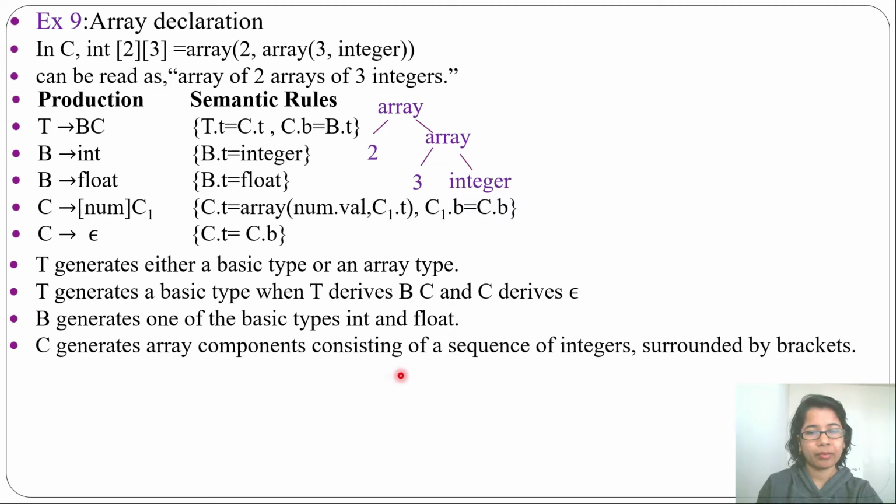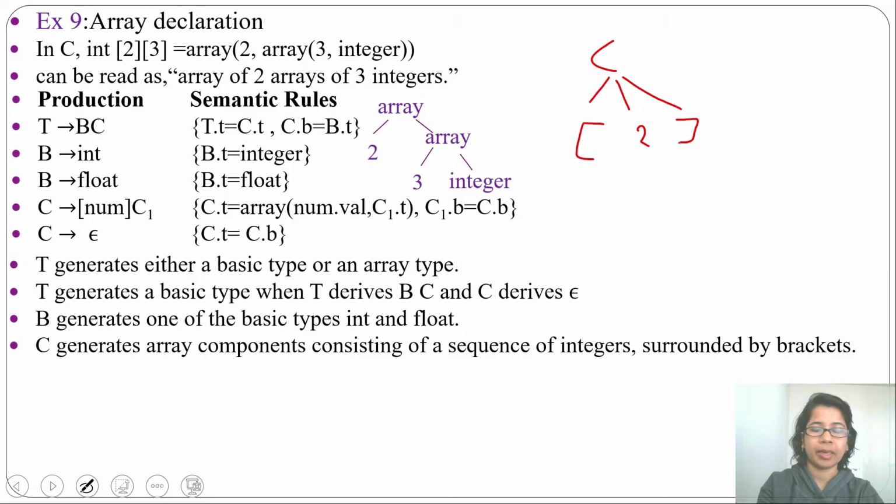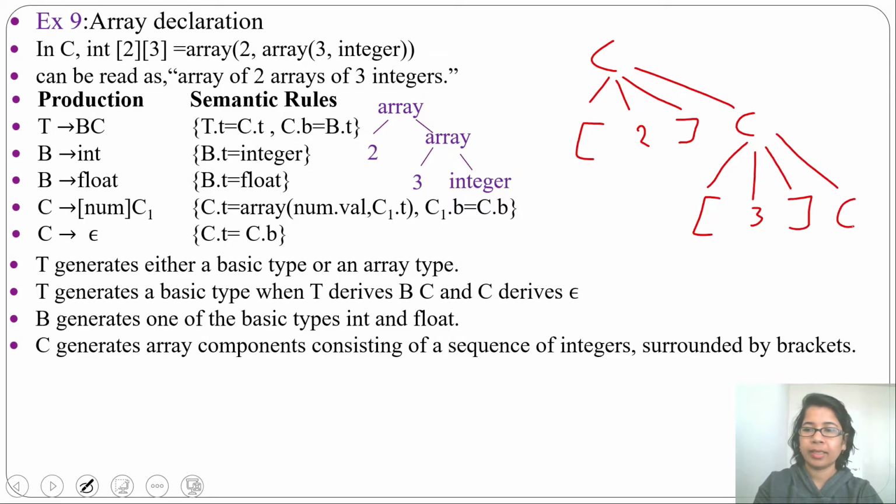C generates array component, which consists of a sequence of integers surrounded by brackets. From C you can derive start bracket, then some number, let's say 2, then end bracket, then C1. Then from this C also you can derive start bracket, then some number, then end bracket, then C1. Then from C again you can generate start bracket, some number, end bracket, or you can generate epsilon. So from C we can derive a multi-dimensional array. So from C you can generate a sequence of integers surrounded by brackets, so that is for array.